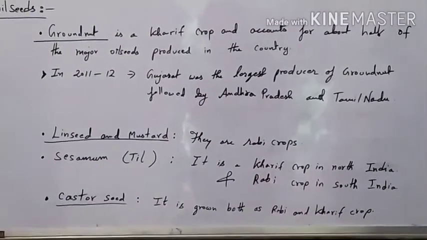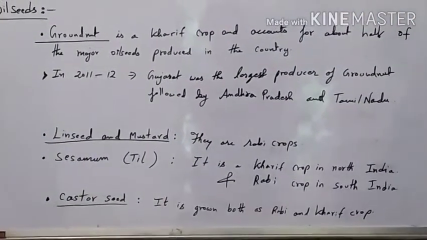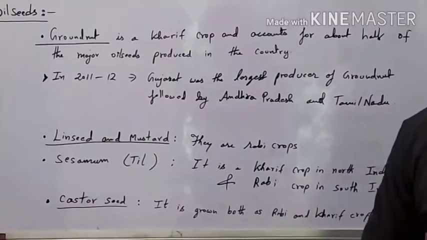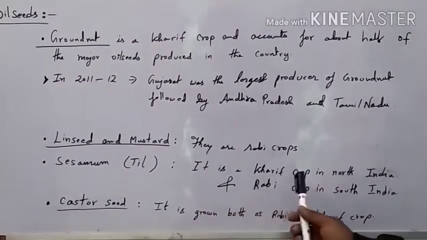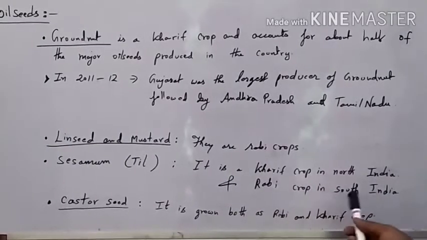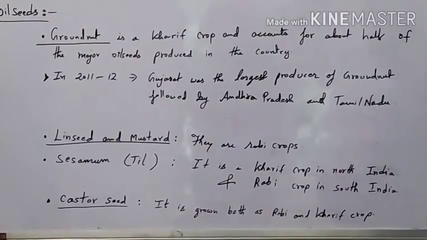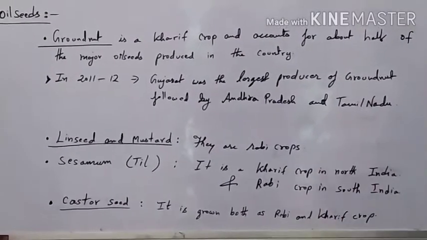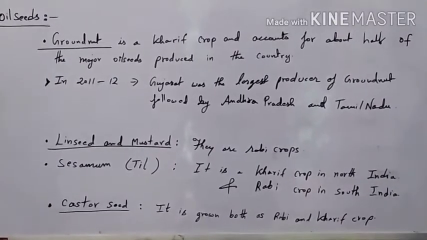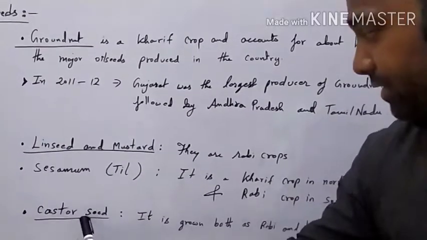Besides these two crops, there is another crop, sesamum, which is also called til in the local language. It is a kharif crop in North India and a rabi crop in South India. Til is grown in the kharif season in the northern side of our country, and the same crop is grown as a rabi crop in the southern part. Now let us understand another important seed, castor seed.